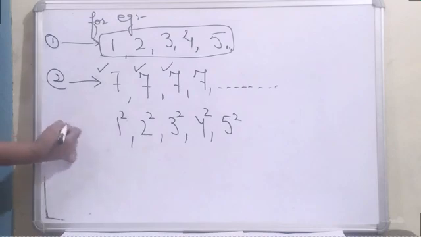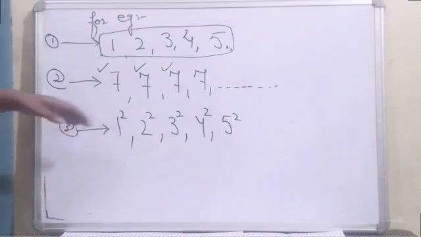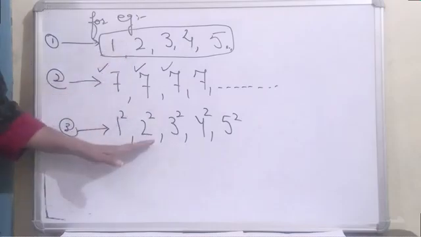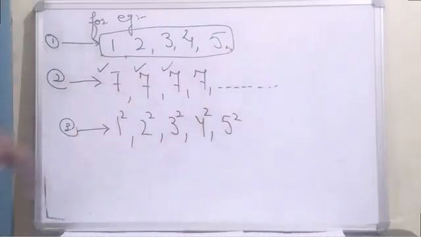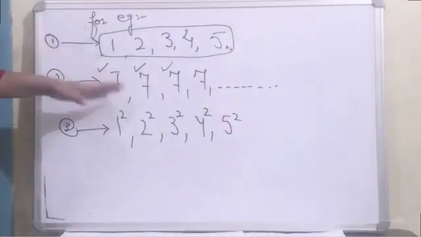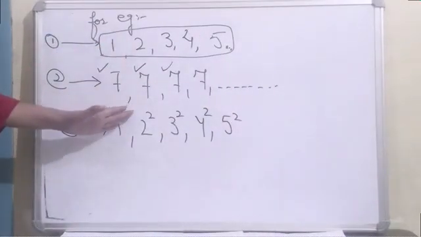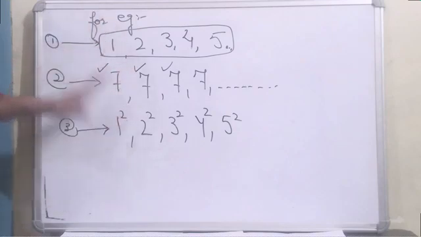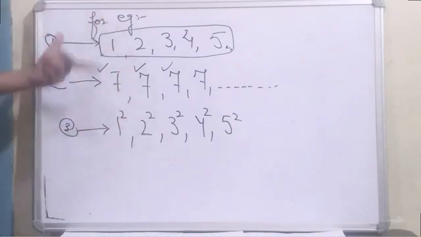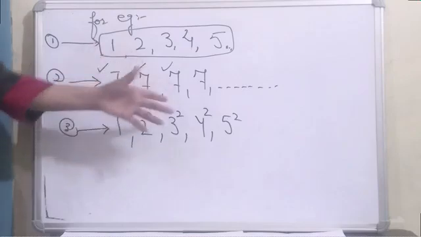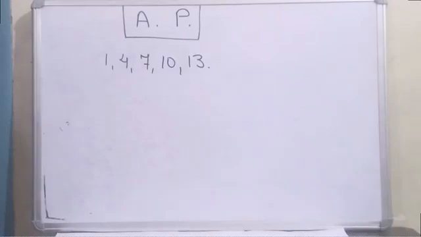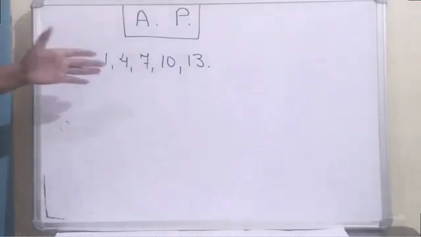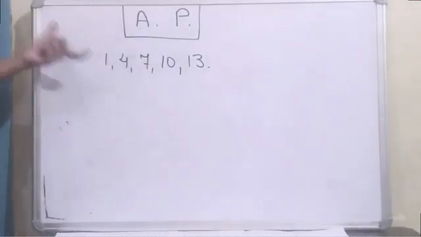The third one, can you tell me now whether it is a finite or infinite sequence? The third one is a finite sequence, because here 1, 2, 3, 4, 5, 5 terms are there. When we know how many terms are there in the sequence, that is a finite sequence. And when we don't know how many terms are there in the sequence, that is known as an infinite sequence.